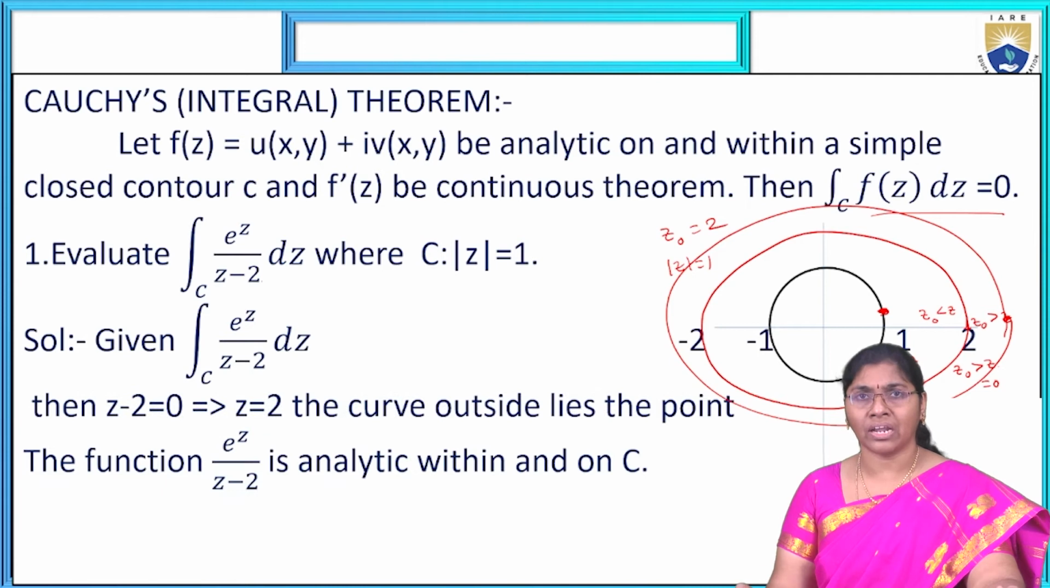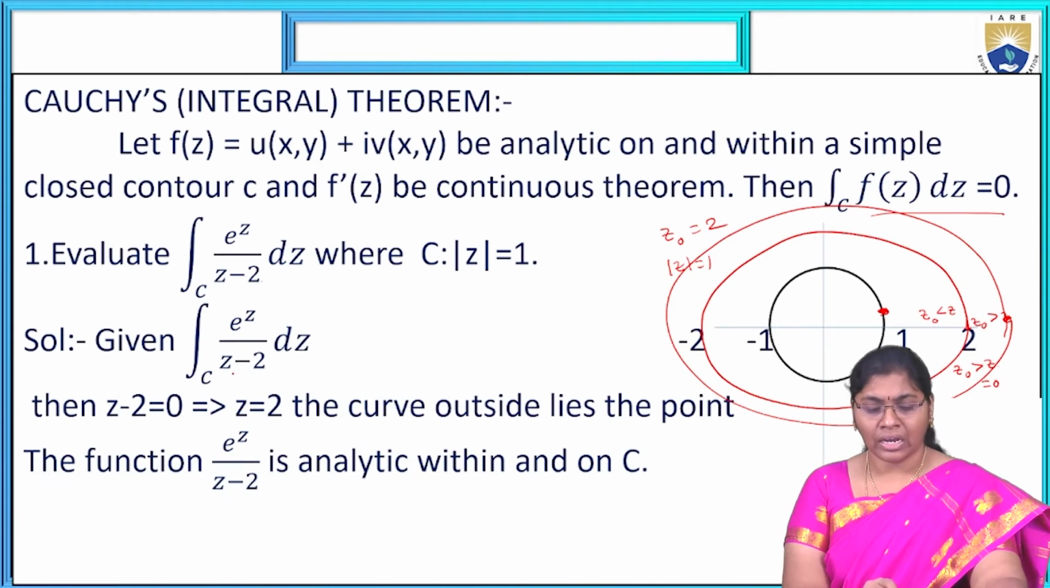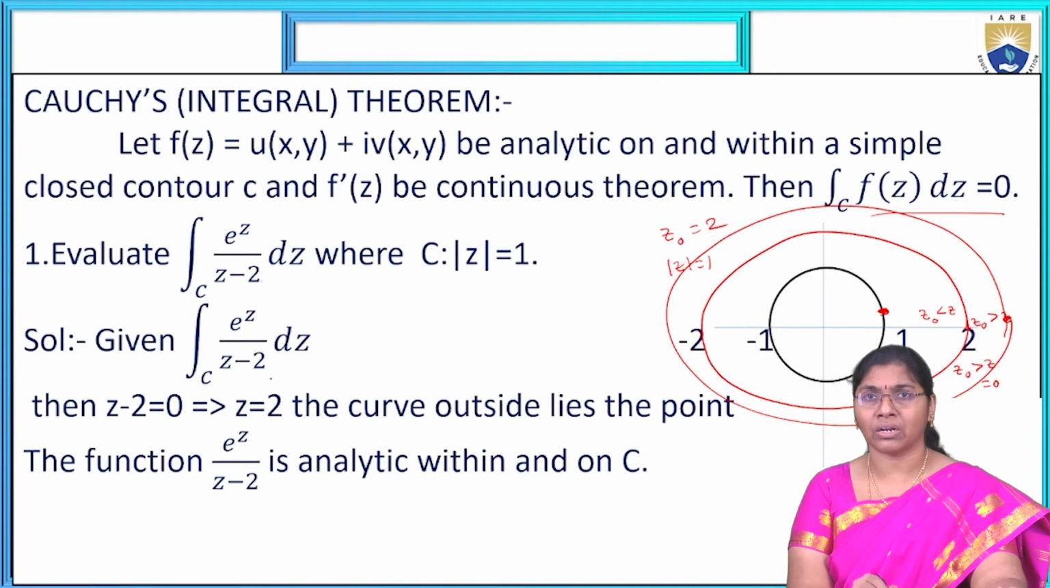Simply, here we are writing it like this. Given the integral over C of e power z by z minus 2 dz. Then z minus 2 equal to 0, so z equal to 2. That is the denominator part. z equal to 2, the point lies outside the curve.